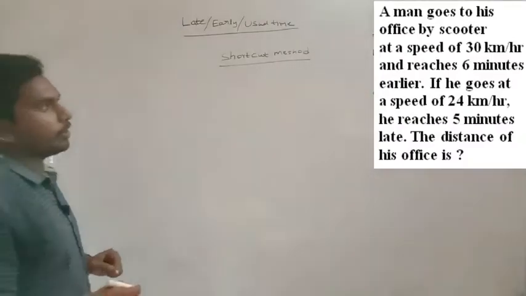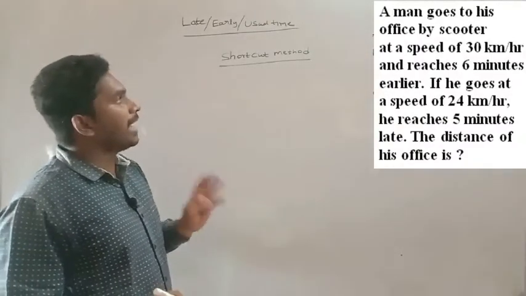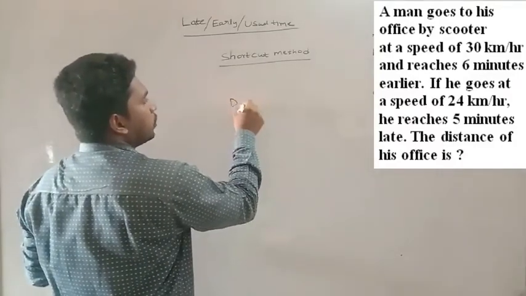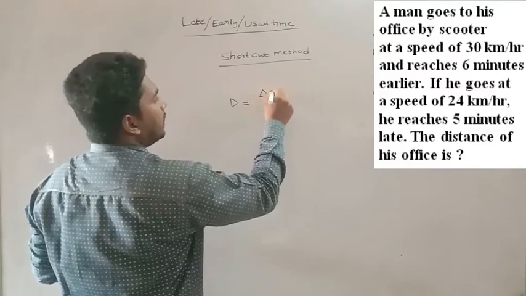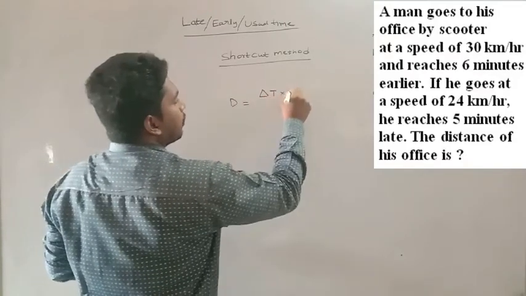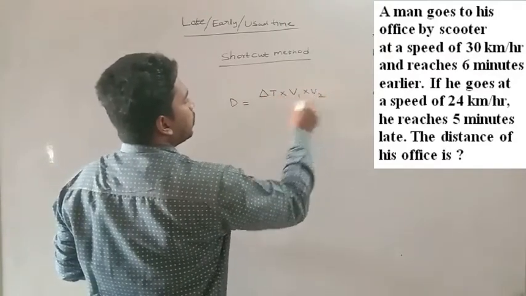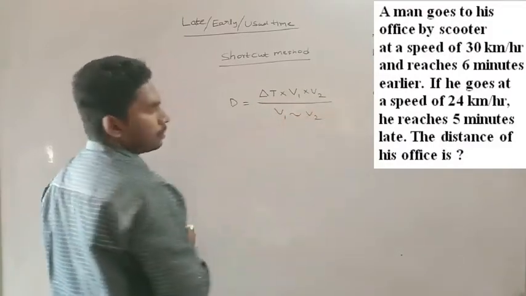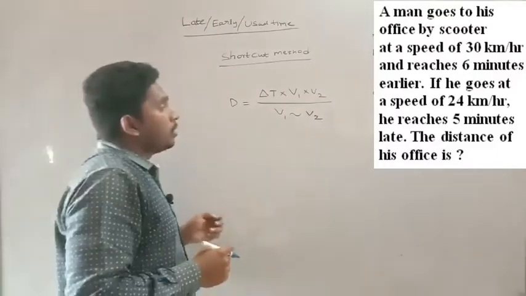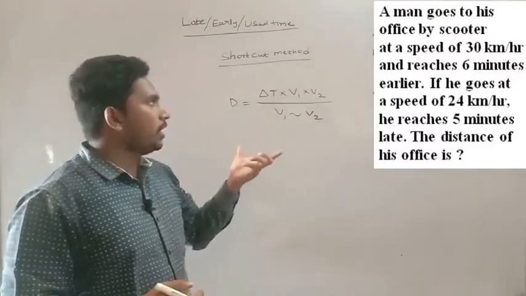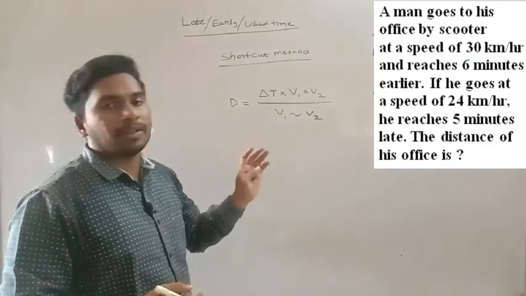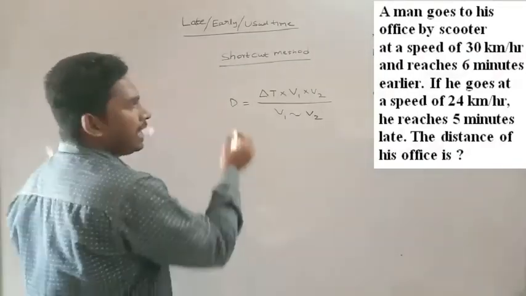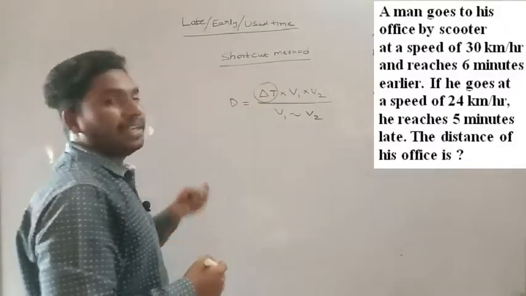In this shortcut method, we have a direct formula for distance. That is D is equal to delta T into V1 into V2 by V1 minus V2. This is the formula that we use to solve this very simply and in less time. Here delta T is nothing but the difference in times.